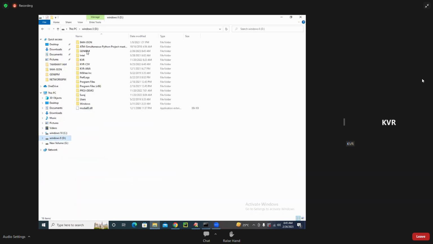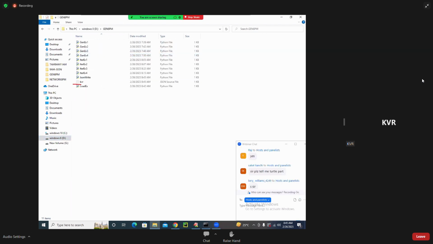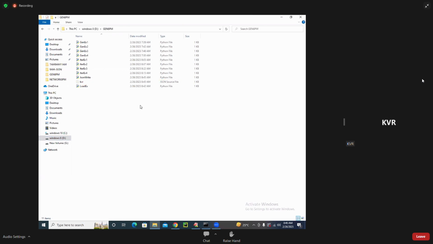So here you observe the file structure itself is different. This is called the file structure. This is called the JSON source file. Are you following me? I hope you are following this. Students online, the JSON file is created.